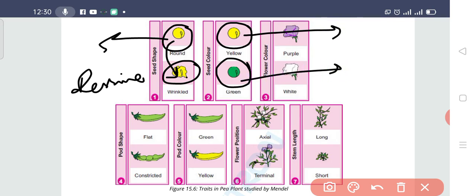So what did he do? He gave the symbol capital R for the round seed and capital Y for the yellow seed. He gave small r for the recessive wrinkled seed and small y for the green seed. Okay, now these were the traits.